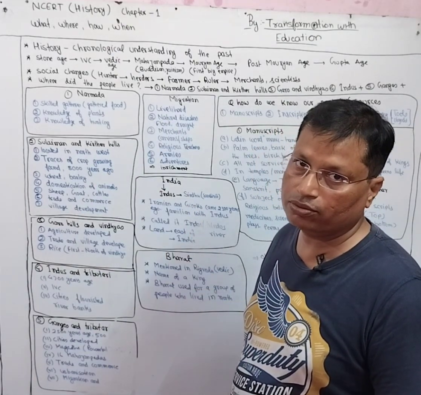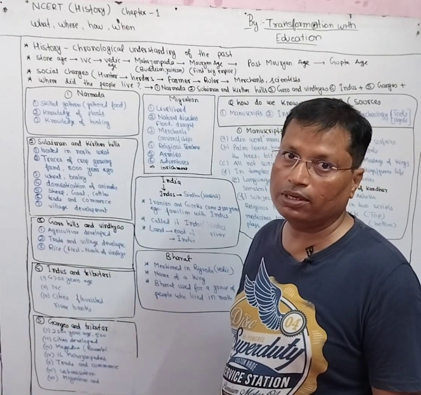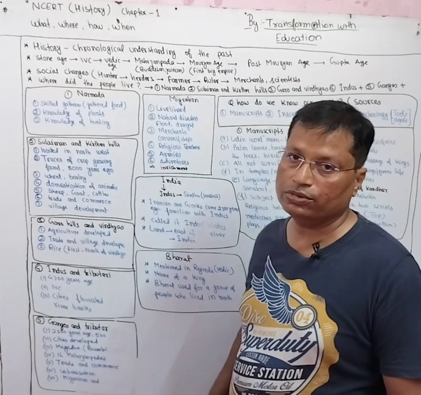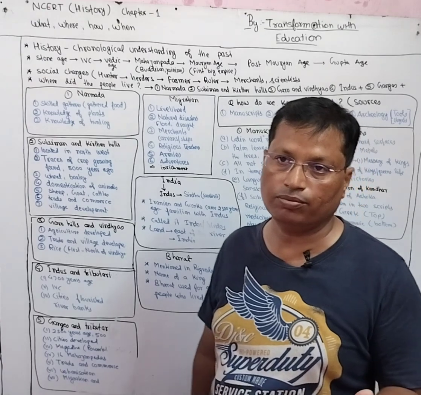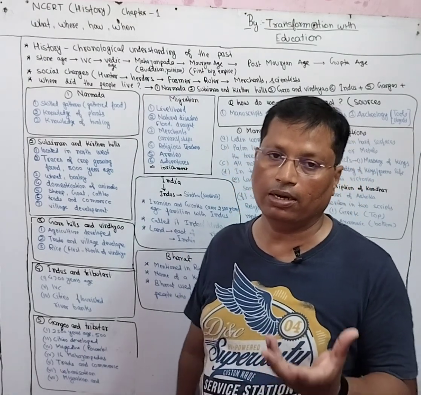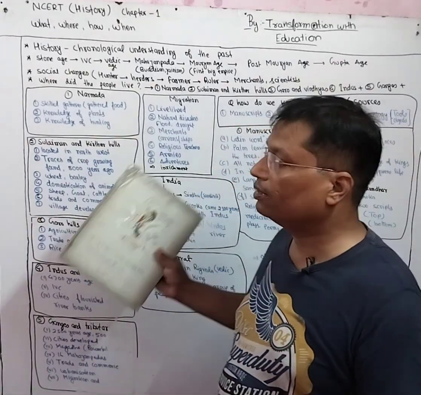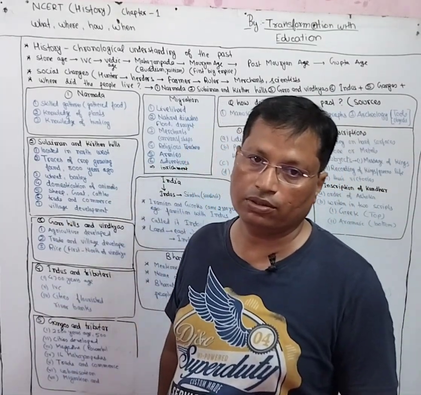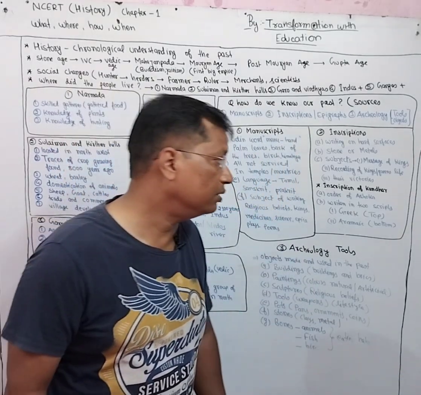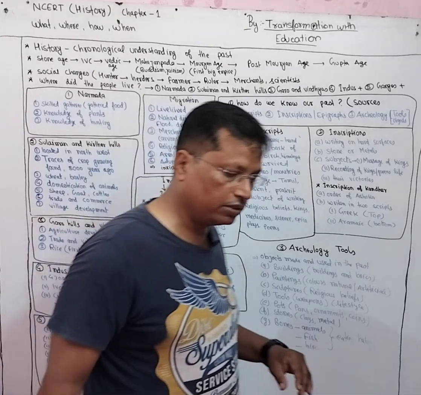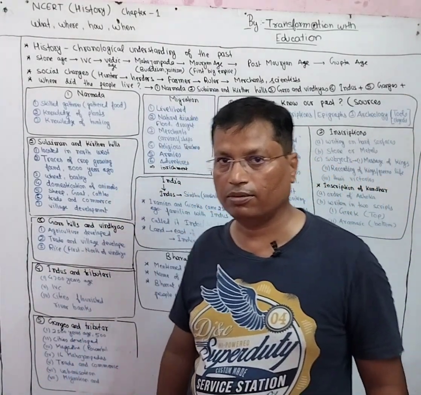What means what we want to know about our past. Where means where our people in the past used to live. How means how they used to manufacture their goods, how they used to prepare their food, how they used to manage their food, how they used to face the challenges of survival. And when means the specification of the time which I have already told about, BC and AD.